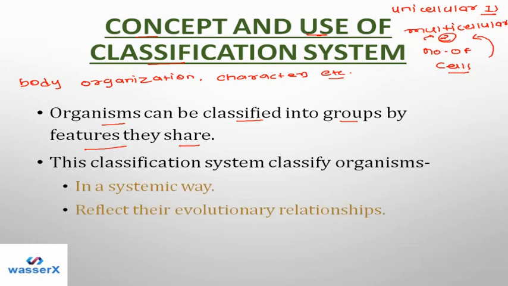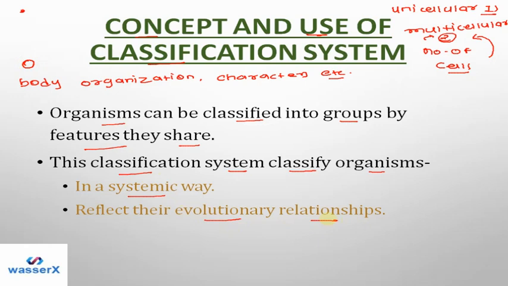So we can say the classification system classifies organisms, and the basic idea of the classification system is two things. First, it classifies the organisms in a systemic way. Systemic way means that it starts from the beginning and ends at the latest point. So it reflects the evolutionary relationships between the organisms.